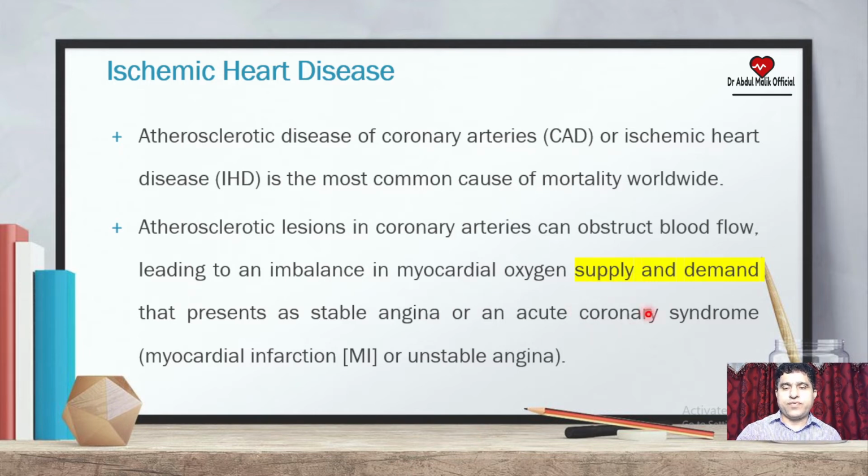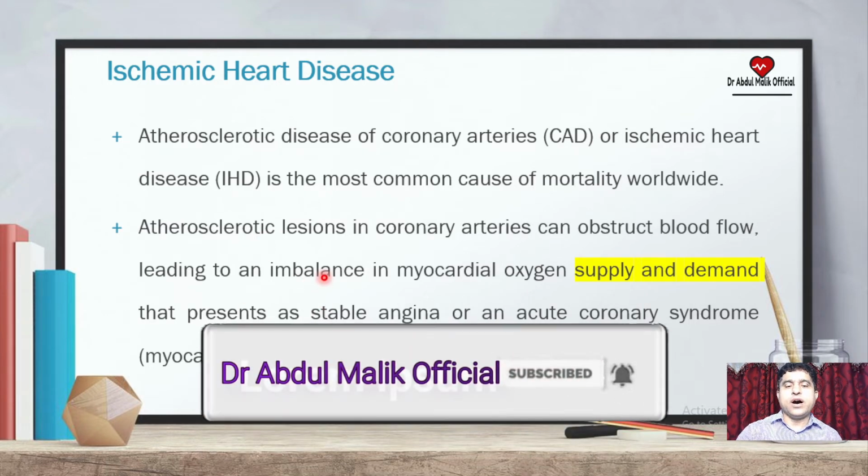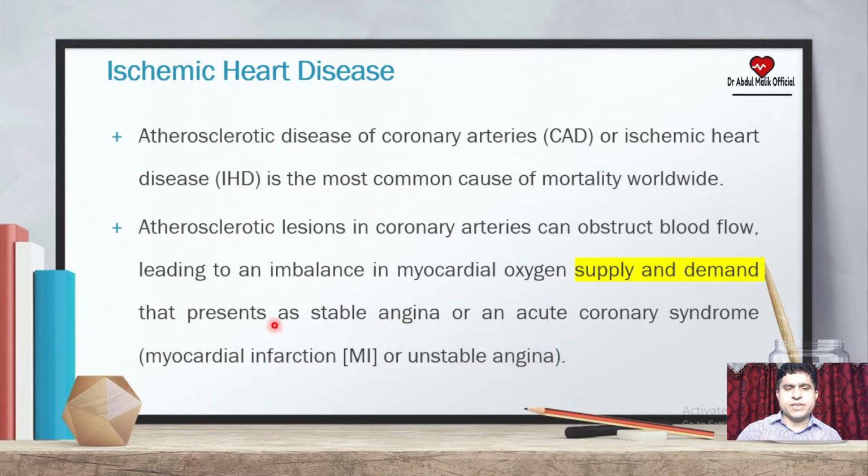This is the difference between the two. Oxygen supply is very important and oxygen demand is also very important. So both should be balanced. If there is an imbalance in these two, then atherosclerotic disease of the coronary arteries or angina may happen, that presents as stable angina or an acute coronary syndrome, or we can call myocardial infarction or unstable angina. Near unstable angina is myocardial infarction, another type.